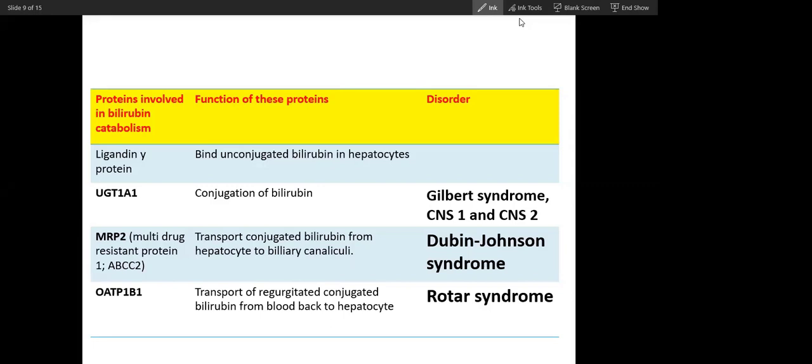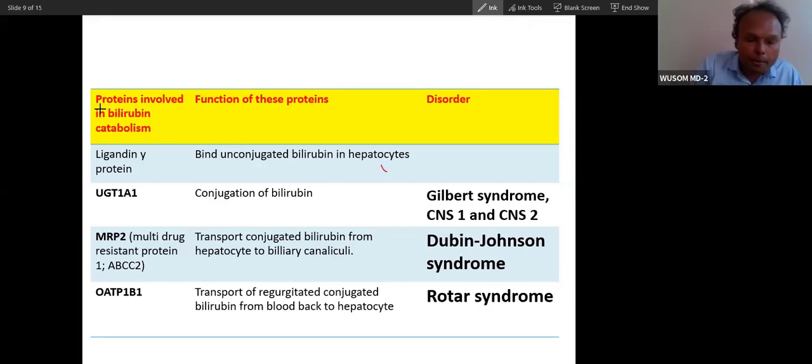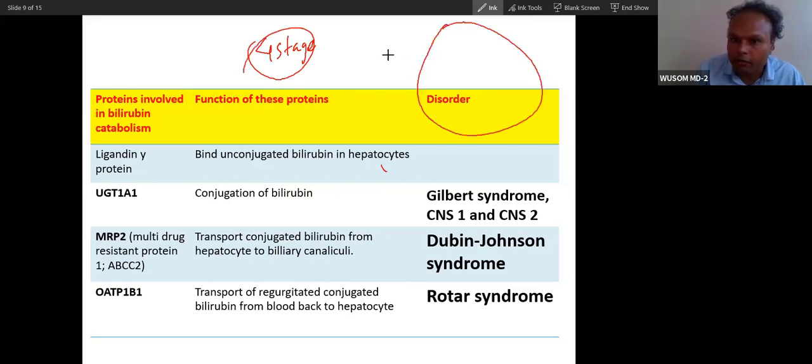Let's see the heme protein. Now you can see here. So let me talk about the heme proteins. We have already seen these 4 stages. Now, the first stage happens in the macrophage. The macrophage will ultimately form bilirubin. So bilirubin has to be excreted out of the cell.